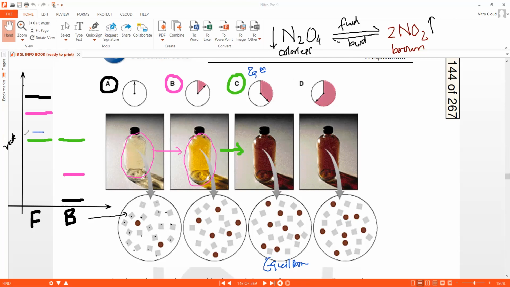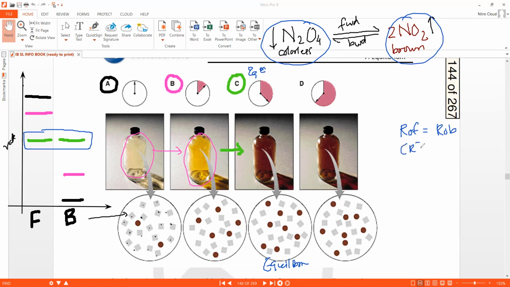Because at equilibrium, the rate of forward reaction is equal to the rate of backward reaction. And because of that, the concentrations of the reactants and products do not change. So understand these two statements are in a loop with each other. How? If the rate of forward reaction is equal to the rate of backward reaction, the reactants and products will be interconverted at the same speed. And because they're interconverted at the same speed, the concentration of reactants and the concentration of products will remain constant, unchanged.